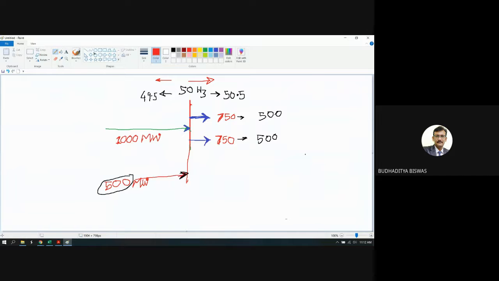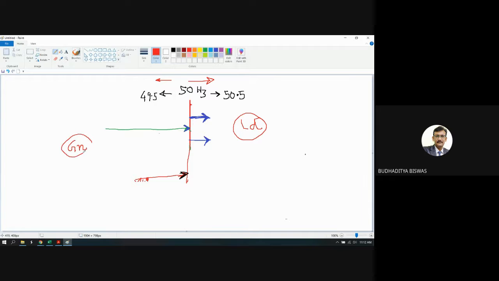So the ABT concept is like this. This is the load demand and this is the generation. Now, when the generation is equal to the load demand, there is no problem, because at that time, according to the grid rule, 50 hertz is maintained, so no problem is there when the generation is exactly equal to the load demand.